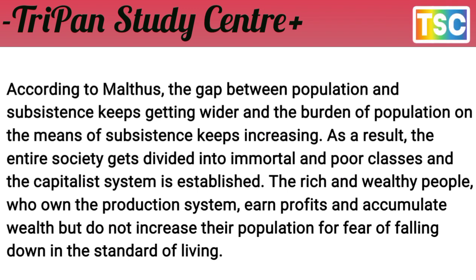This is the most important thought of Malthus: the rich and wealthy people who own the production system earn profits and accumulate wealth but do not increase their population for fear of falling in their standard of living. That's important here.